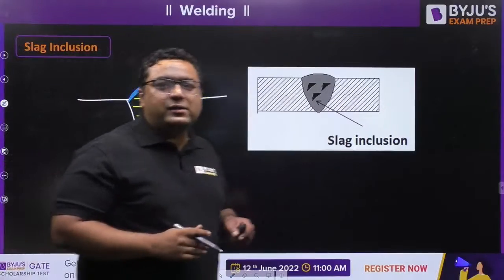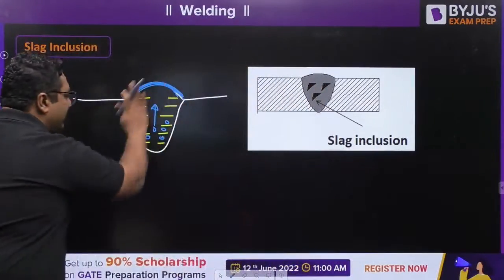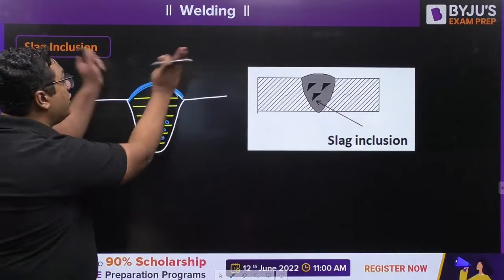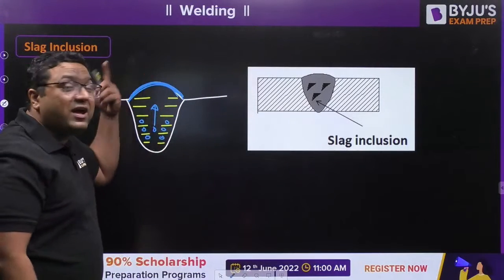And this must go up only while this entire thing is liquid. But this will not always remain liquid, because heat is continuously going out from the metal to the atmosphere, so it is solidifying also.